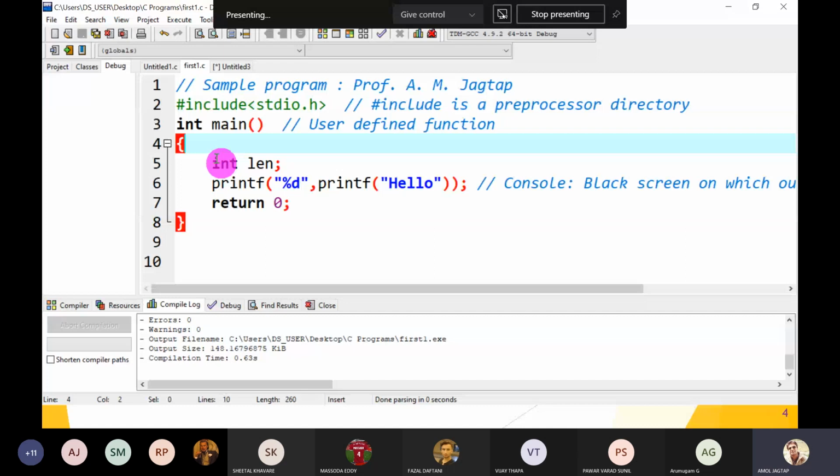New line, that is, \n means new line. Then what happens?